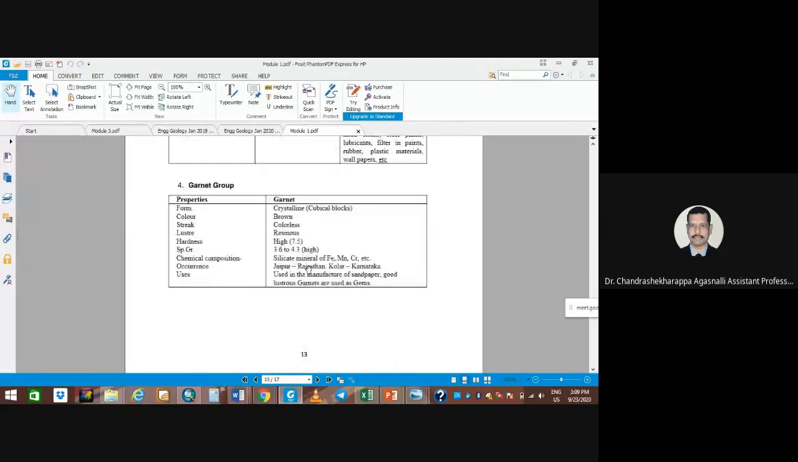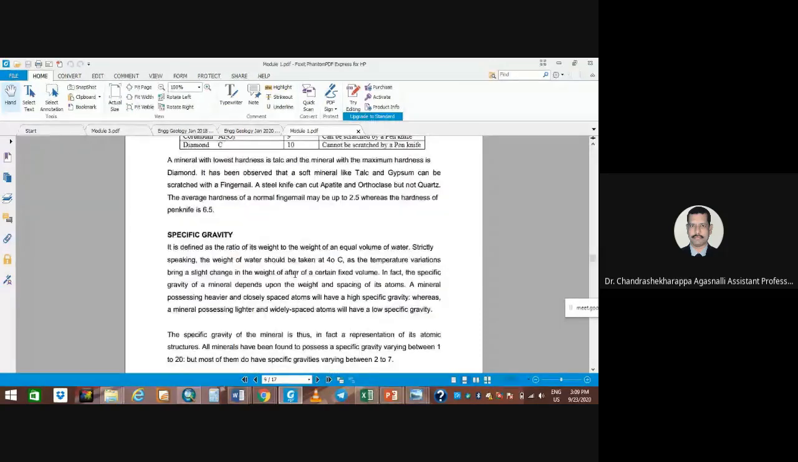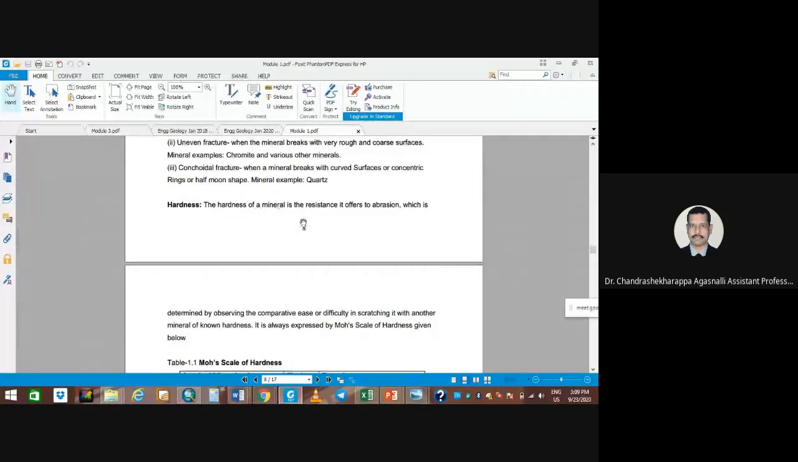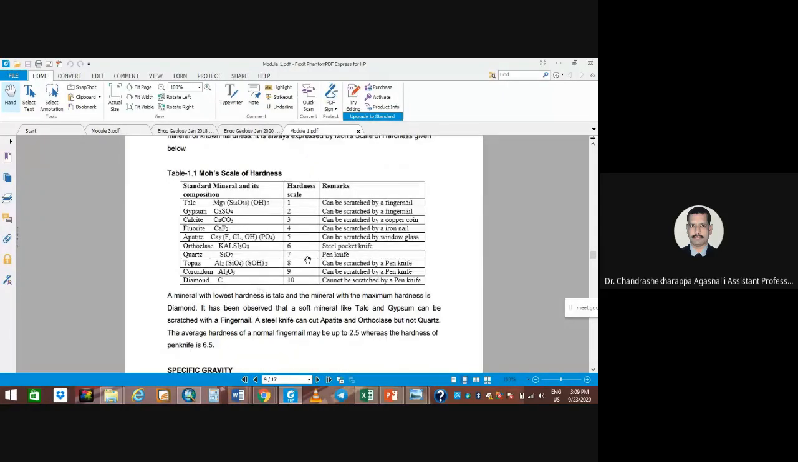Right. So hardness. And on the hardness of this, we have the Mohs scale of hardness here. Right. What is the hardness? Hardness is the mineral's resistance it offers to abrasion, which is determined by observing how easy or difficult it is to scratch with a nail or with a pen. Okay, right. This is the Mohs scale of hardness. Lowest hardness is talc, and highest hardness is diamond. Okay, and in between there are many minerals.